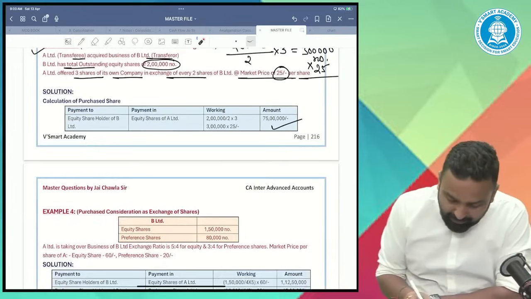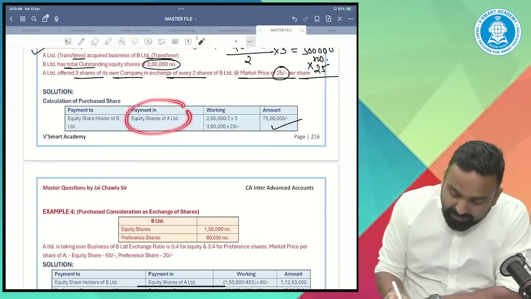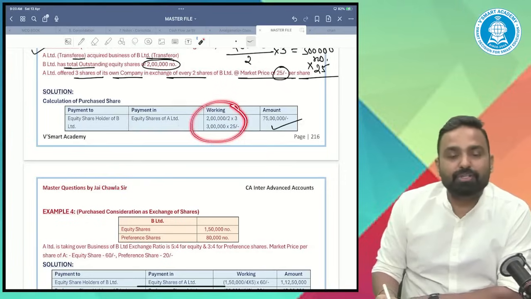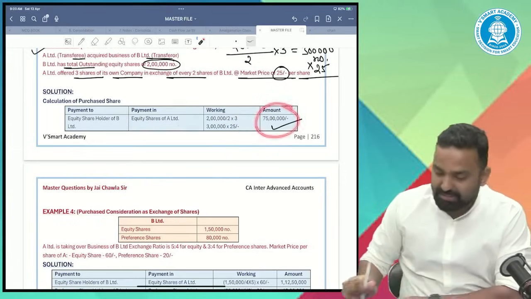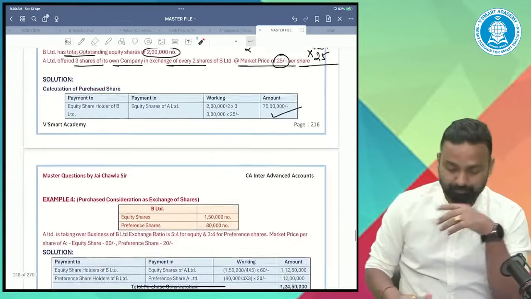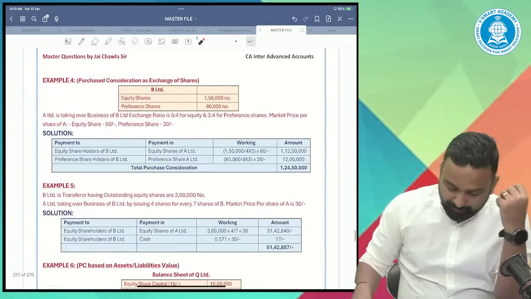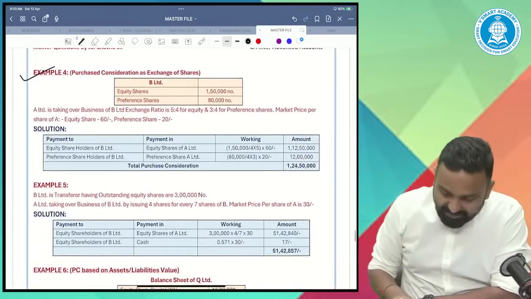The format is payment to equity shareholders of B Limited, payment in equity shares of A Limited. This is the working: 2 lakh shares divided by 2, multiplied by 3, multiplied by 25. And this is the amount of PC. I hope you got this point. Tell me, understood or not? Okay, the same question, once again, please see the question.